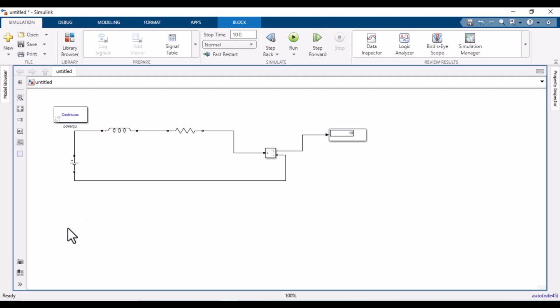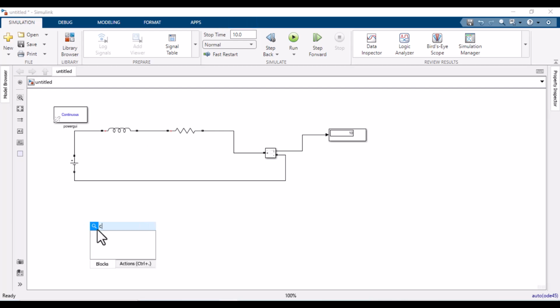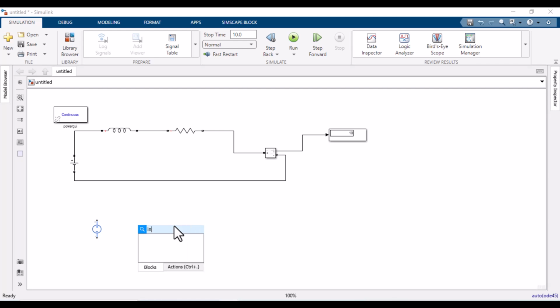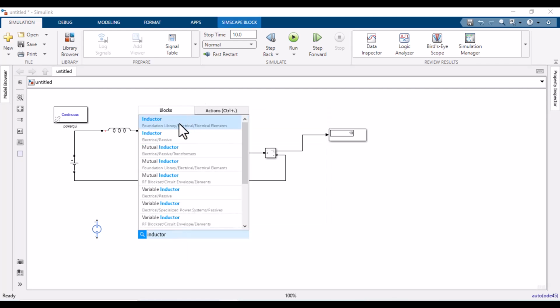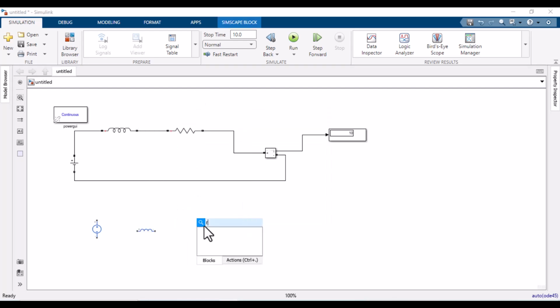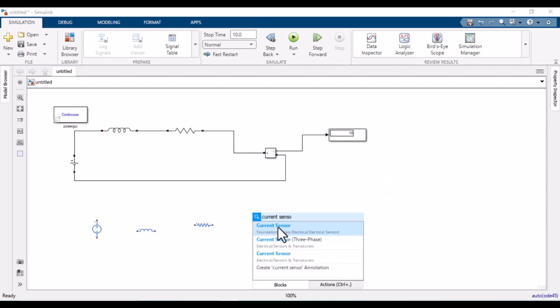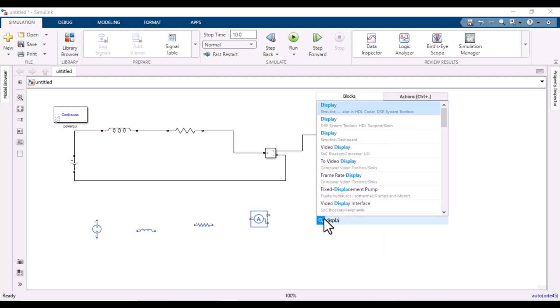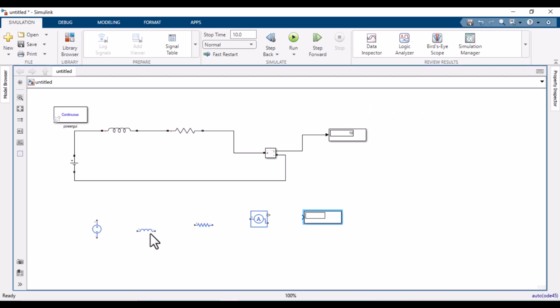Now to make the same circuit using physical modeling, I will need a DC voltage source in SPS, right? A simple inductor, a resistor, and a current sensor. Instead of current measurement, I am using a current sensor, a display, and connect them together.